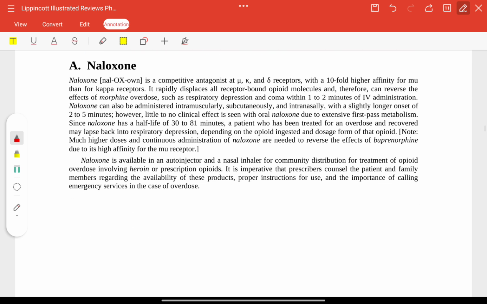Now, naloxone is a competitive antagonist at mu, kappa, and delta receptors. It can reverse the effects of morphine overdose, such as respiratory depression and coma, within 1 to 2 minutes of IV administration. Naloxone is available in an auto-injector and nasal inhaler for community distribution for treatment of opioid overdose involving heroin or prescription opioids.